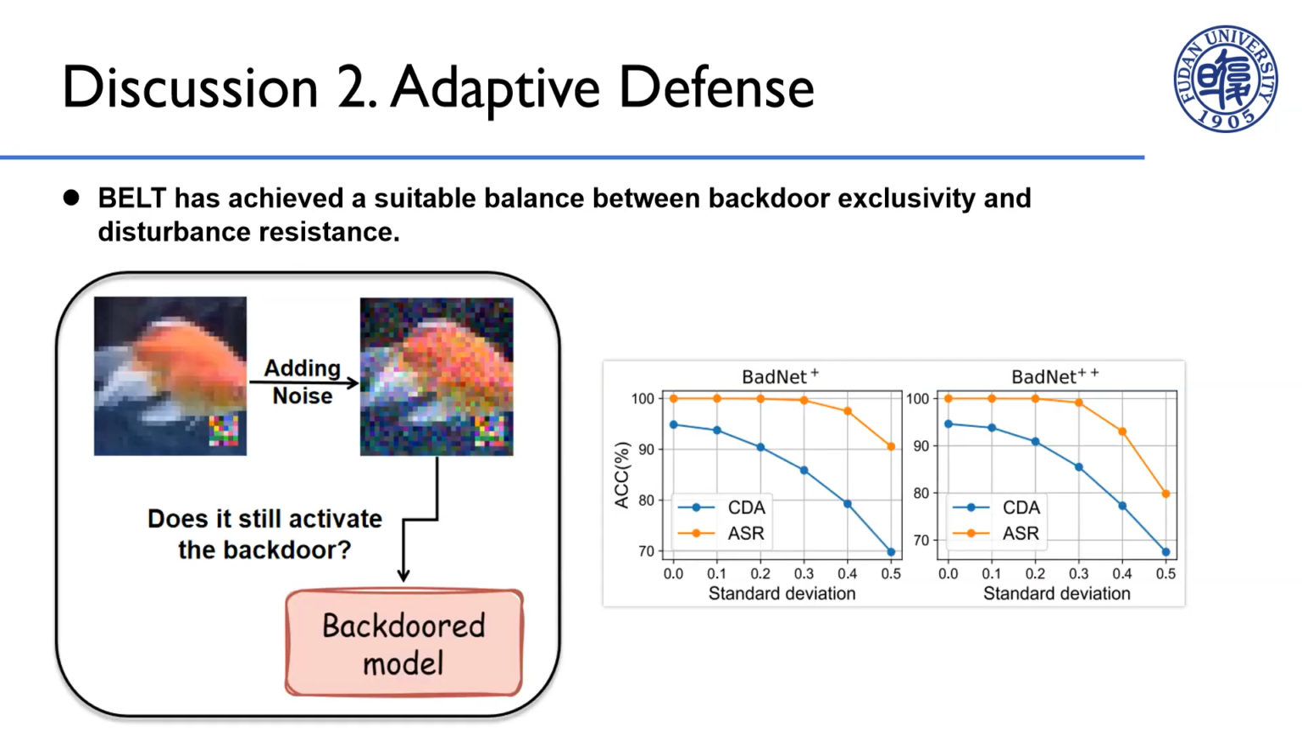We also examined potential adaptive defenses against Belt, given that Belt's effectiveness hinges on backdoor exclusivity. Only precise triggers can activate the backdoor. Consequently, an adaptive defender might attempt to disrupt potential triggers by adding noise to input data. Moreover, we validated the perturbation resistance of Belt. As noise intensity increased, both CDA and ASR experienced a slight decrease. Notably, ASR consistently outperformed CDA throughout this decline, indicating that Belt maintains a balanced trade-off between backdoor exclusivity and perturbation resistance.